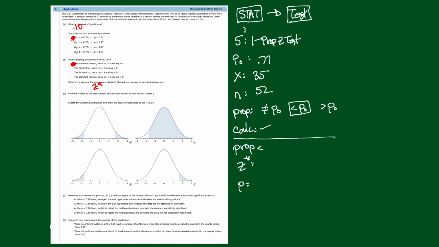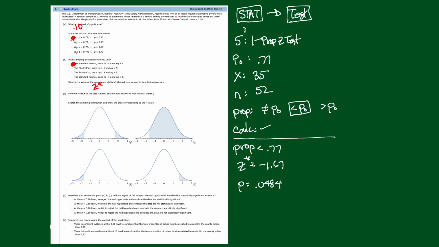We're running a less than 0.77 test, and the z-value I got was negative 1.67 if I round it off, but the p-value is 0.0484, if I round it off. So let's finish some of these off here. Part C. What's the z-star value? We're not going to use it, but it's negative 1.67.